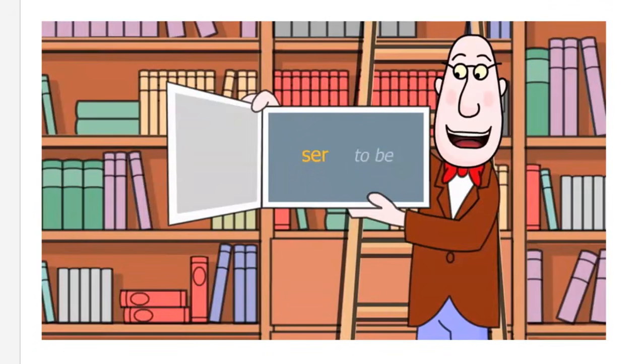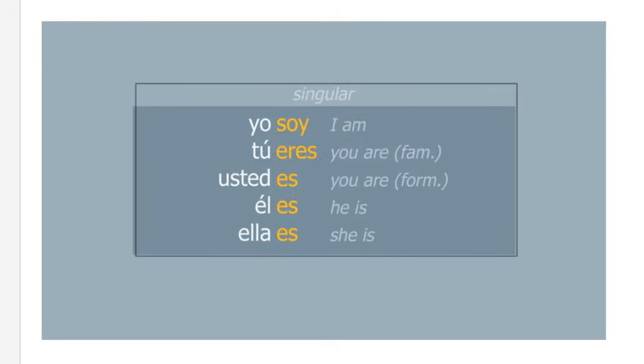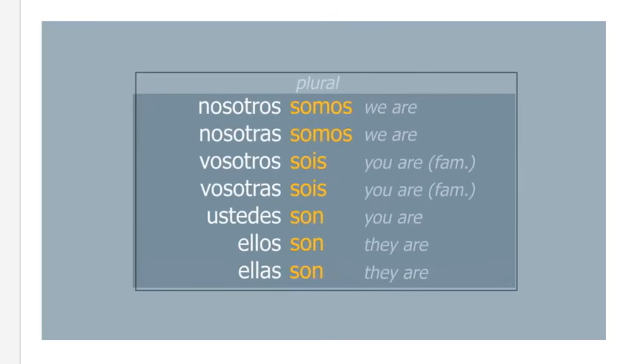The verb ser means to be. Take a look at the present tense forms of ser and note the subject pronoun each one goes with. Yo soy. Tú eres. Usted es. Él es. Ella es. Nosotros somos. Nosotras somos. Vosotros sois. Vosotras sois. Ustedes son. Ellos son.